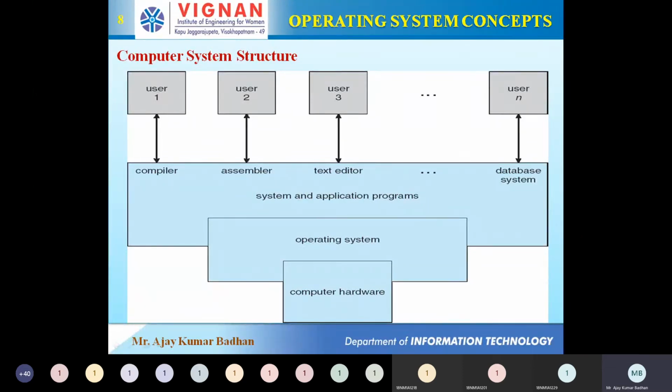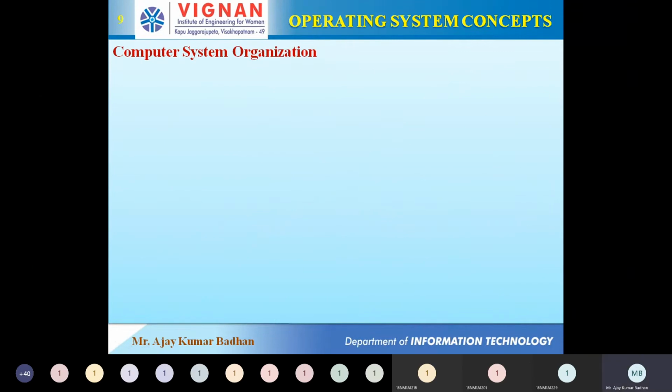So these are the four components you have to keep in mind, and this is the common diagram we have. The very first thing we have here is the computer hardware, followed by the operating system. Then we have the system and application programs, and finally the upper layer consists of users. These users are the ones who are going to act. It's very simple. Fine. Now let's see how the computer system is organized.